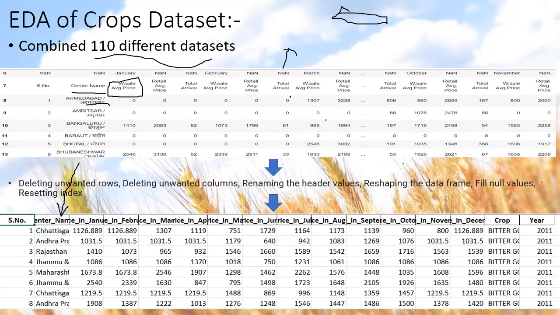I want to focus on the farm price. So I have taken this W sale average price, which is the average price at which the farmer sells it to the middleman. After doing all these things, I even replaced the null values or the zeros with the row mean, and my final data set looks like this.